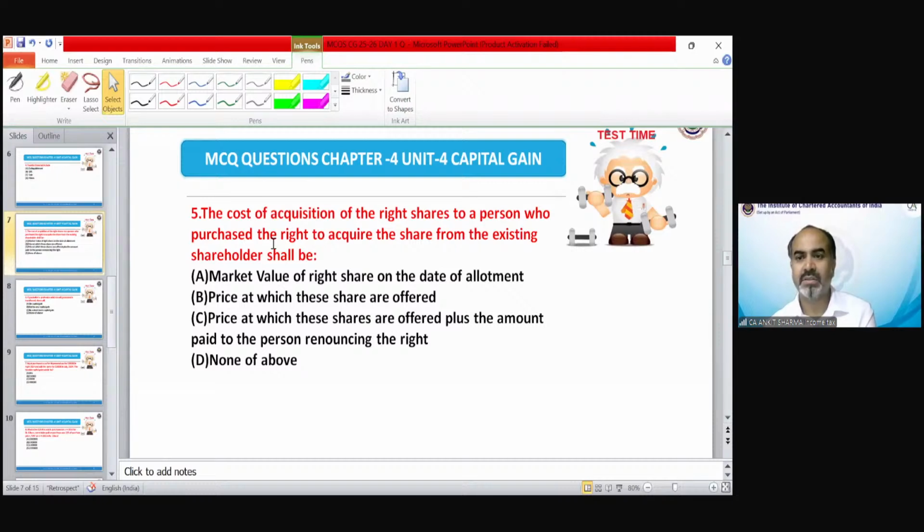Hardik is saying C. Kiran is saying C. Vedi is saying C. Of course, the correct answer is C. For the new shareholder, if he acquired the right from the existing shareholder, then whatever amount he has paid for acquiring the right plus the amount he needs to pay to the company for the offered price would be the cost of acquisition.